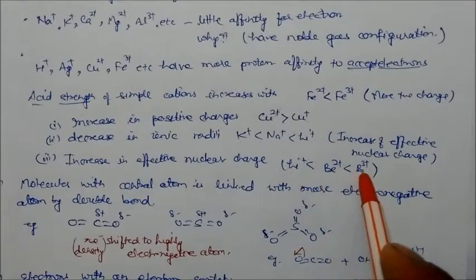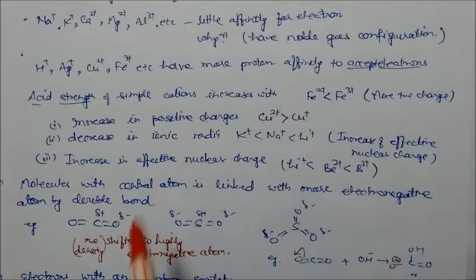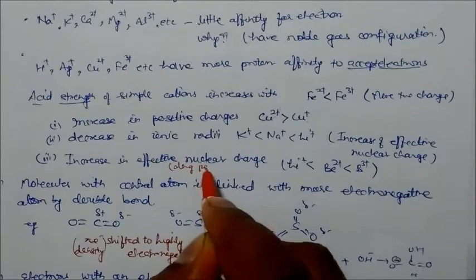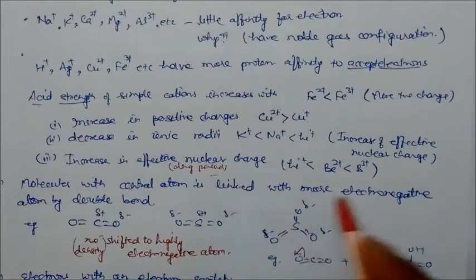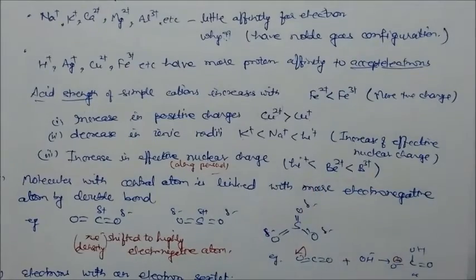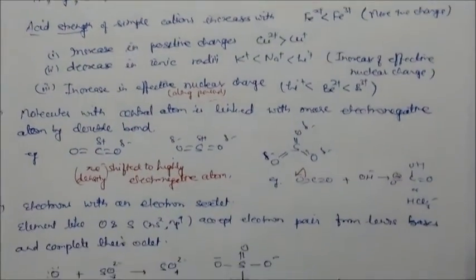So here the charge is increasing, so the effective nuclear charge increases along the period. So when it increases, what happens? Thus the acidic character of these compounds also increases. So this is some of the important points to differentiate between the compounds.